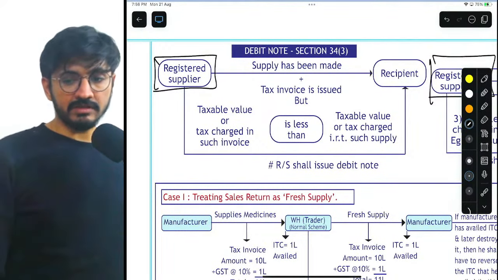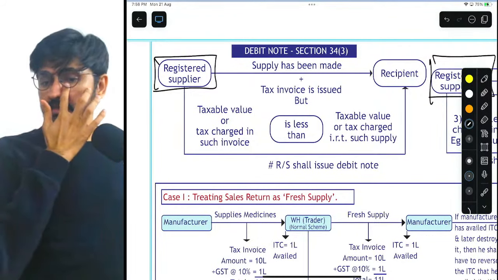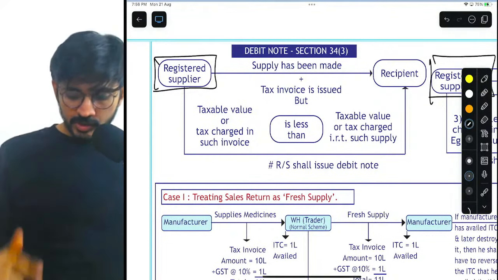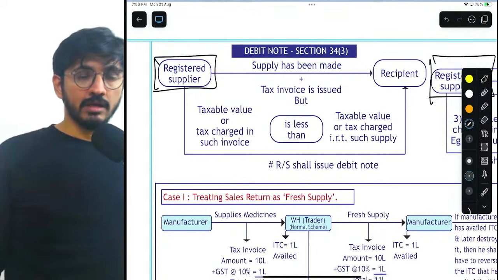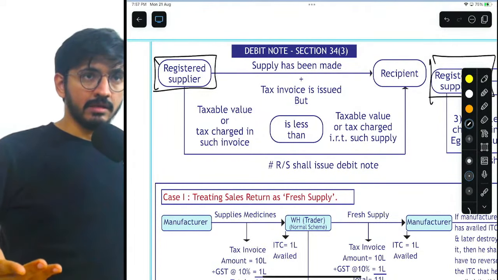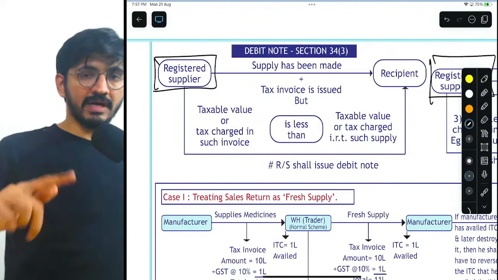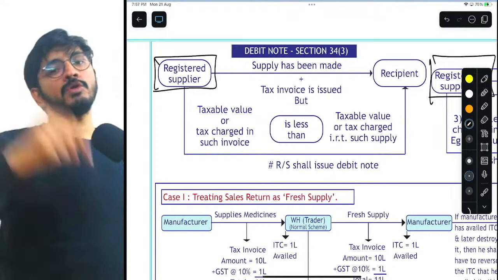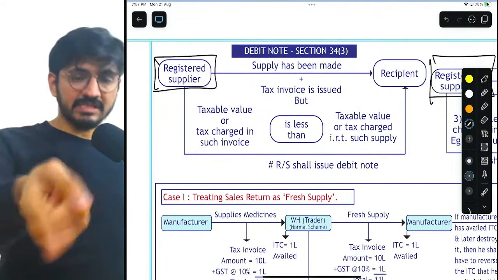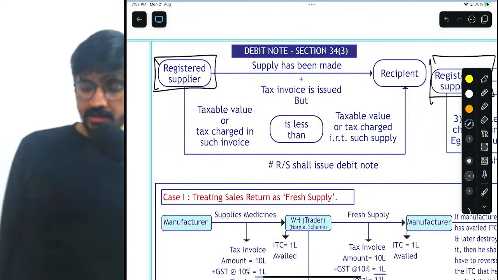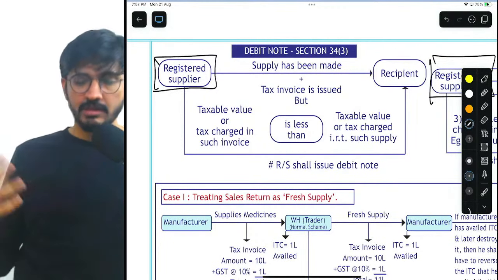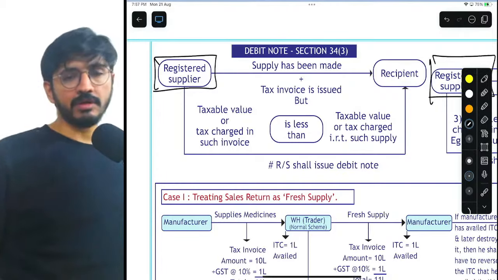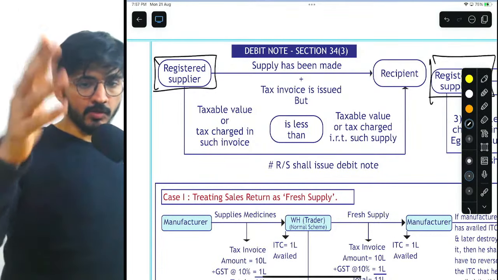In that case, if you are raising the claim amount for the same supply that you've already done, you're supposed to issue debit note.